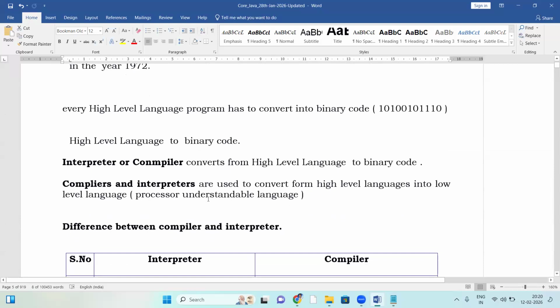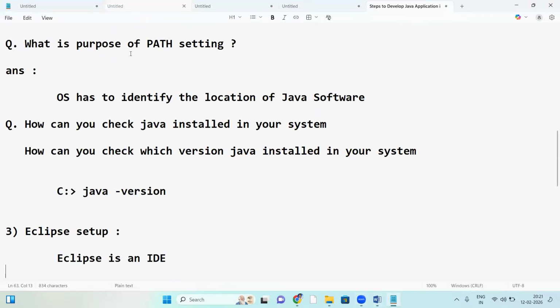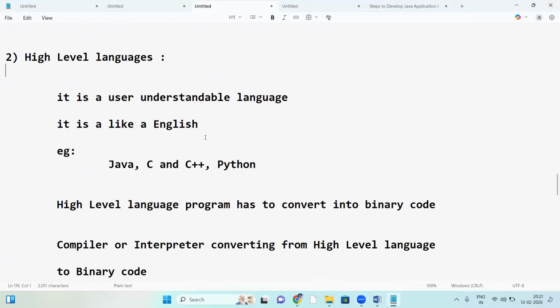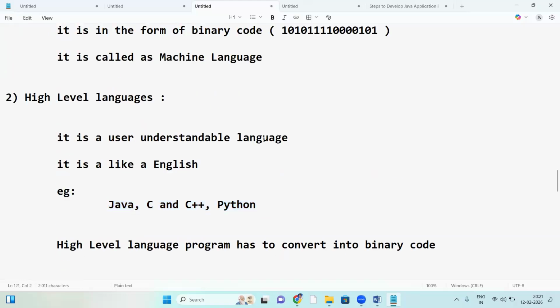Here, high level language to binary code. C, C++, Java, and all these high level languages have to be converted into binary code. Last class session, right? Java, C, C++, Python, these are all high level languages.